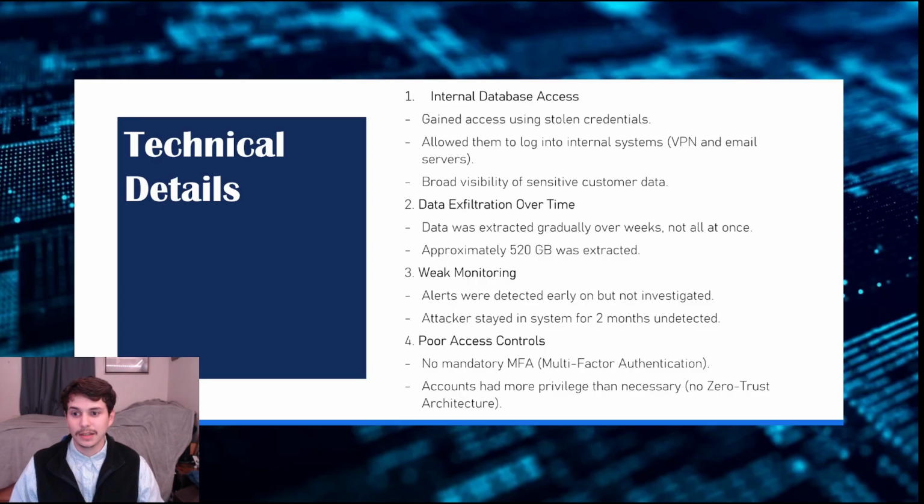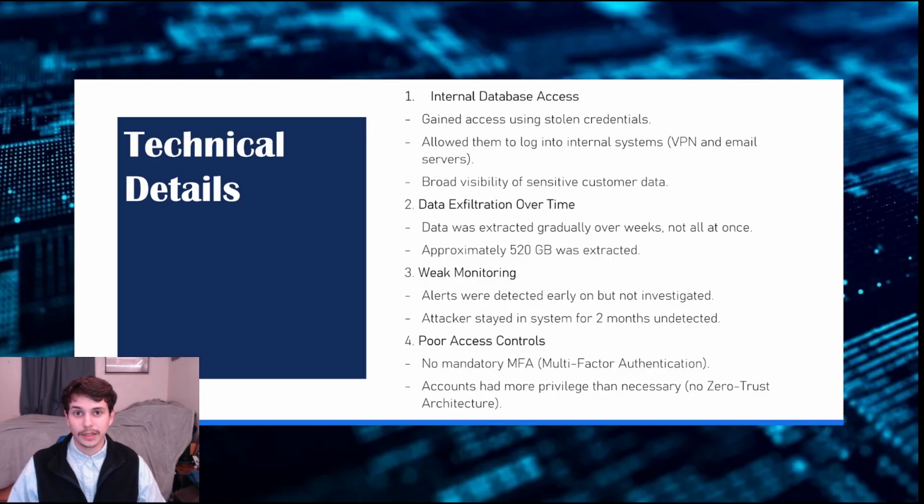Next, taking a look at the technical details. Of course, the database access, VPN and email servers were accessed when the credentials were tested, and this gave the attackers a broad visibility over the overall customer data that was within their system. The data exfiltration: over time, the data was actually taken out over a period of time, rather than being taken out all at once. So this allowed them to basically go unnoticed, and overall 520 gigabytes or around that was extracted.